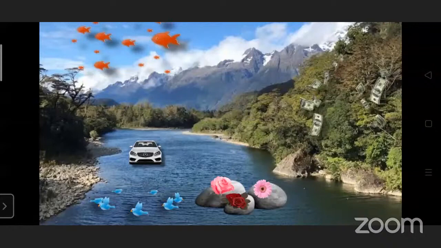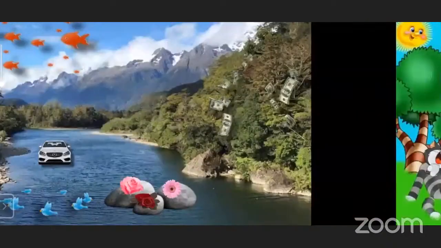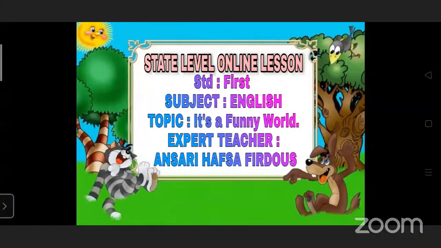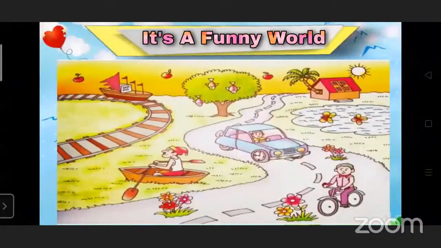But it's a funny world, so we are seeing some funny things. So standard first, our subject is English, topic: it's a funny world. Expert teacher Ansari Afsar Firdaus. Okay. So children, this is the image of your textbook. And you are going to find out which are the funny things in this picture.